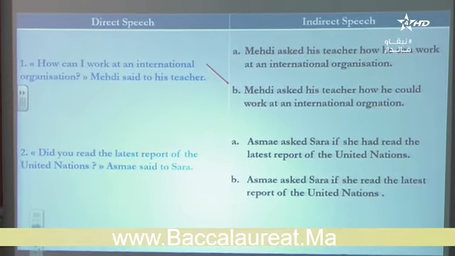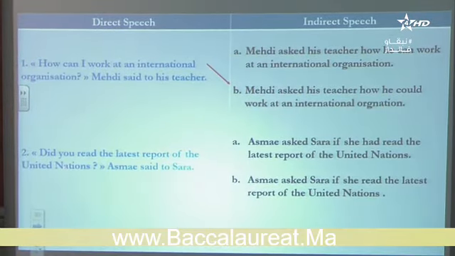Let's move on to the second one. Did you read the latest report of the United Nations? The question, of course, is in the past. And if you remember in the review, we said the past becomes past perfect.